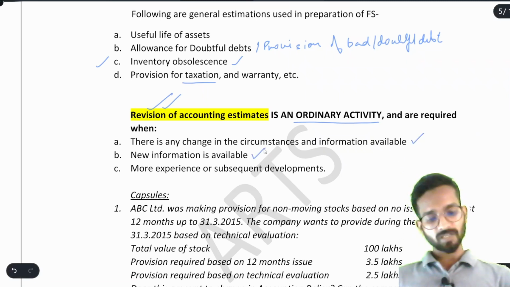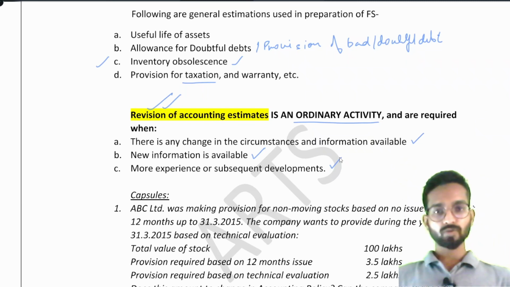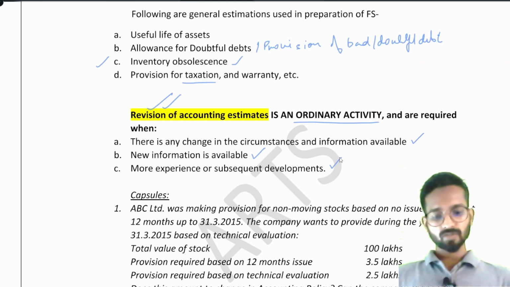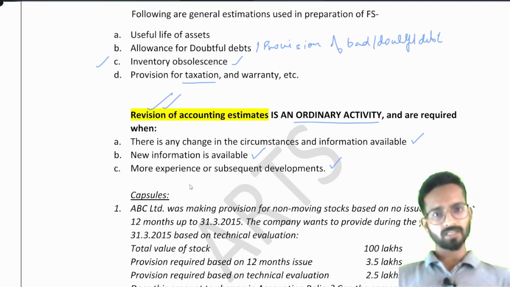If new information is available, if more experience or subsequent developments, say you are using a particular machinery, okay, after 2 to 3 years you feel, when you purchased it you thought that only 4 years we will be able to run this machine. After 3 years are completed, you think now an extra 3 years you can run, it means the total life has become 6. Why after 3 years are you thinking this? Because the machinery is still in a good position. So the more experience, the subsequent development has happened because you think it is in good position, so we can increase the estimate.